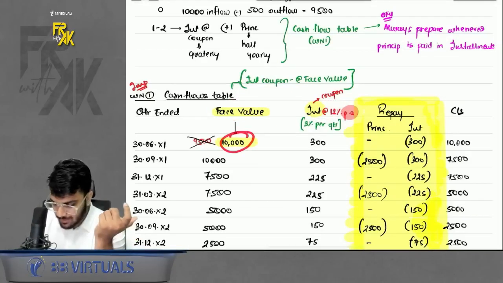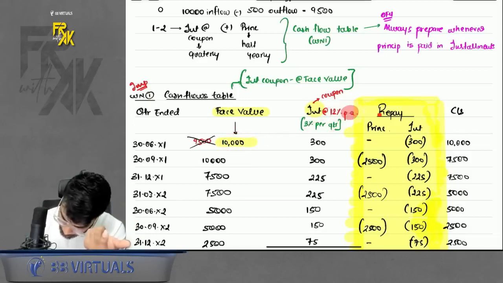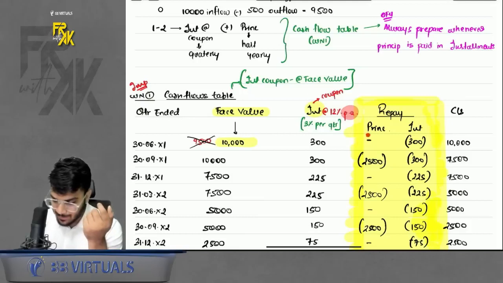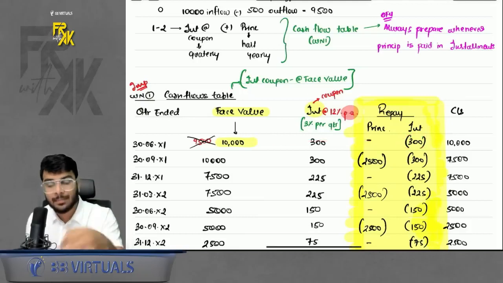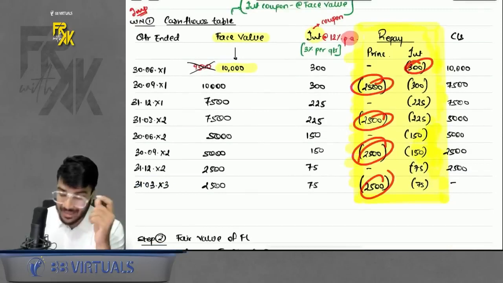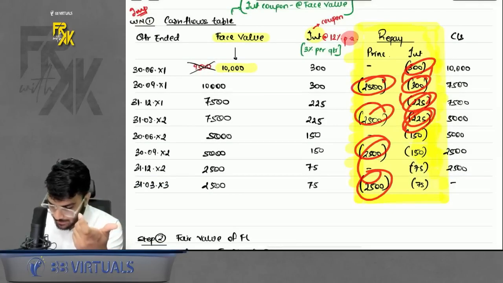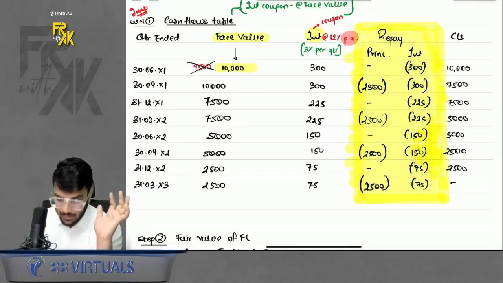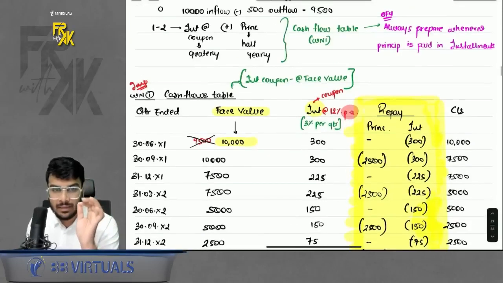So I will write the face value, write the coupon, 12% per annum, that means 3% per quarter. Repayment will happen of 2 things, principal, interest. In the first quarter only interest will happen, because interest is quarterly, principal is half yearly. So every half year you will pay the interest and also the principal, but every quarter you will pay the interest. This is how it will happen, right? So this repayment is the motive to prepare this working note number 1.